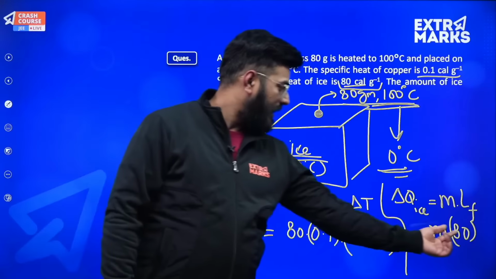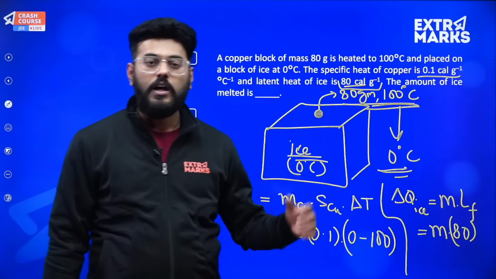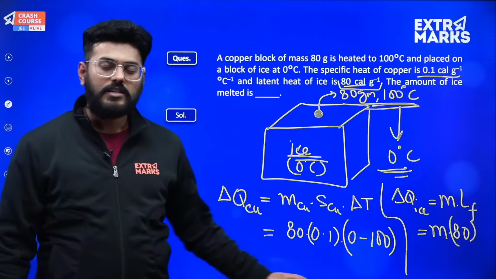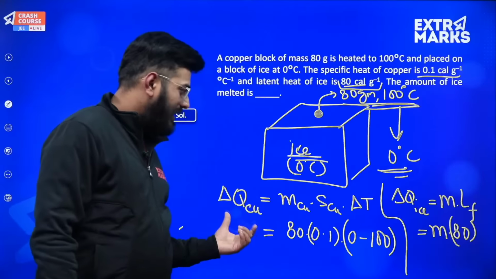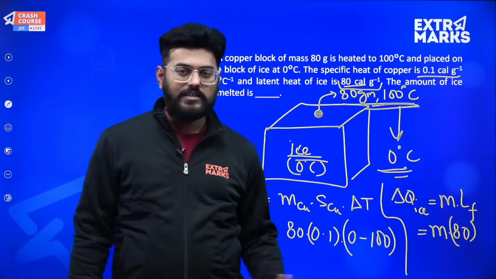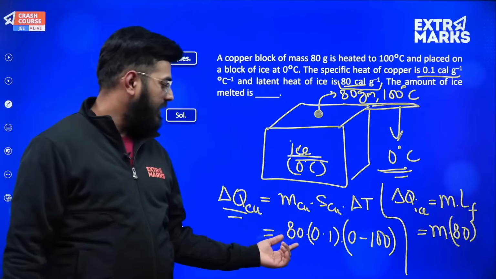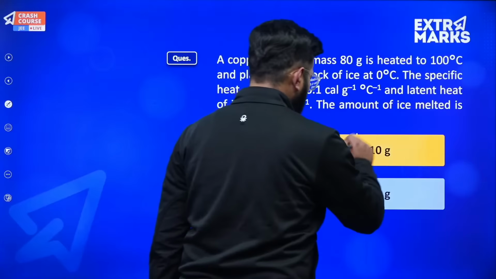So 80 gets cancelled, and 0.1 into 100 will be equal to 10 gram. And obviously, just eliminate this minus sign, because it is just indicative of the fact that copper is giving energy and ice is accepting energy. So on equating both these statements, you can find the value of M and it will turn out to be 10 gram. And yes, this is the correct answer.